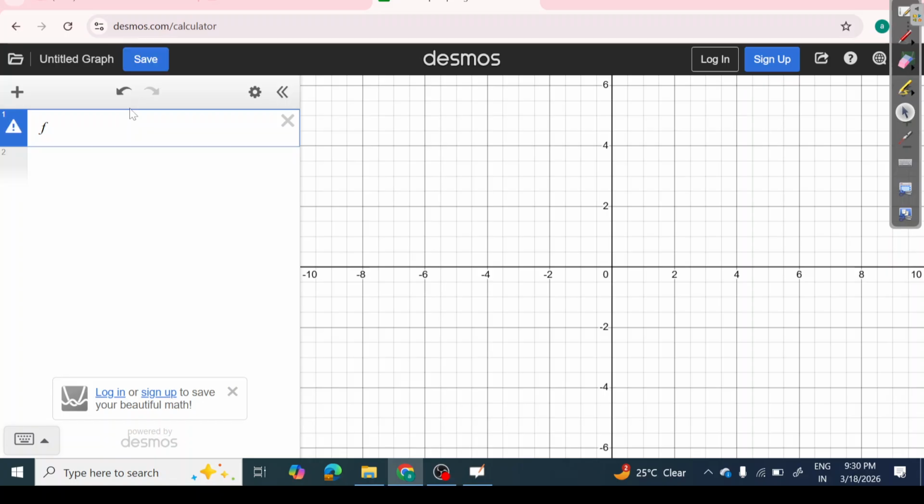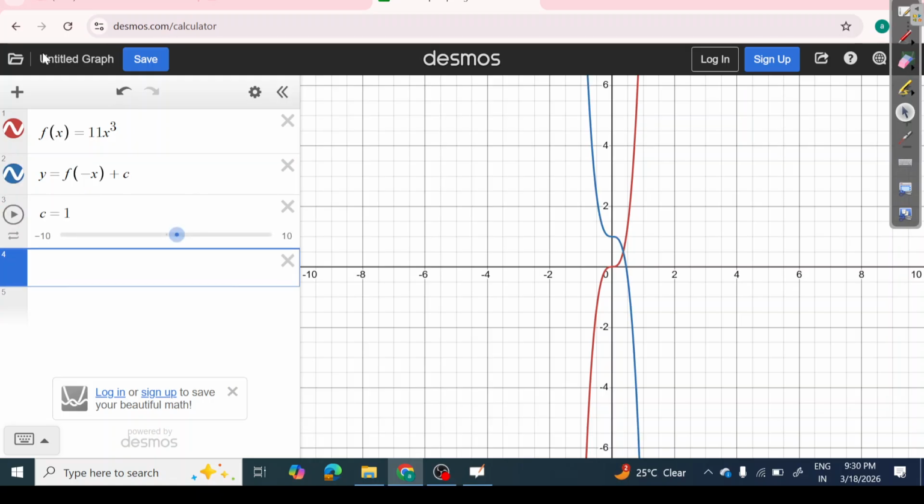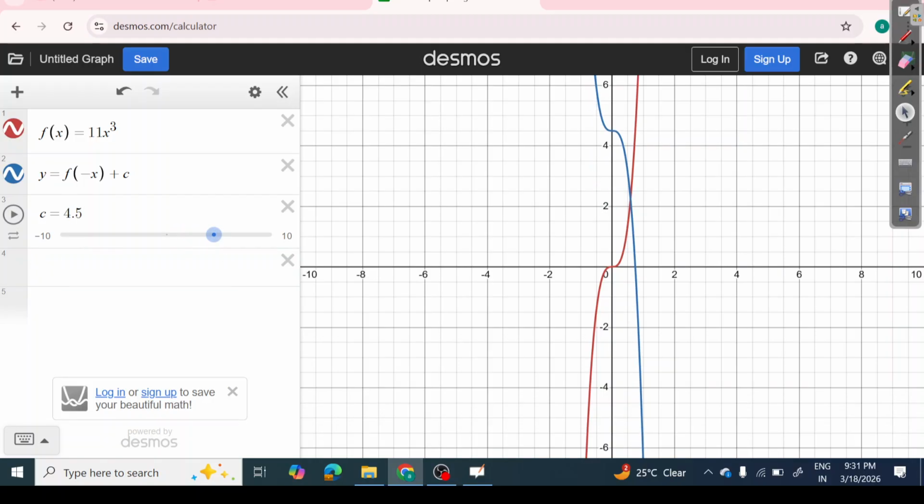So firstly, I'm going to write the function that was given to me, which is f of x equals 11x cube. Then we have that other equation, y equals f of negative x plus c. Now, in the question, it was given that c is a positive value. At c positive, any positive value, we have to check the value of r and t. So one is the x-intercept, the other is the y-intercept, right?